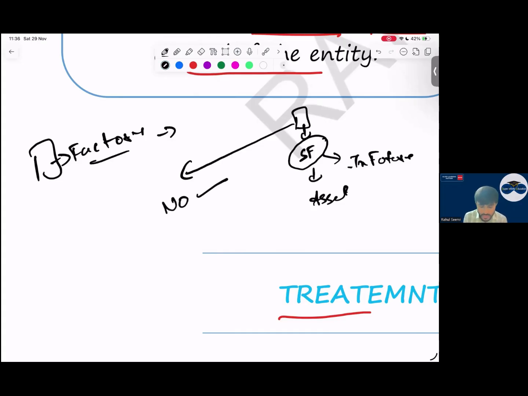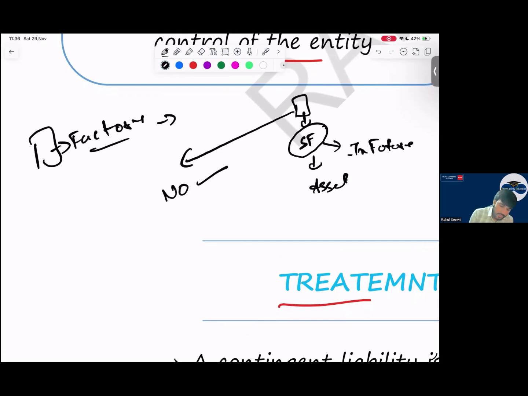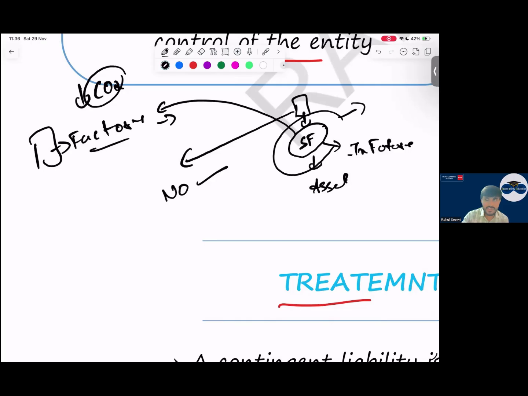Now I say, why are we purchasing these smoke filters? Why is this company purchasing smoke filters? To reduce CO2 emissions. A basic understanding: to reduce CO2 emission, or whatever the emission is, it will reduce. This smoke filter is designed in such a way that it is a new technology which will reduce the carbon dioxide or the emissions by a lower percentage.